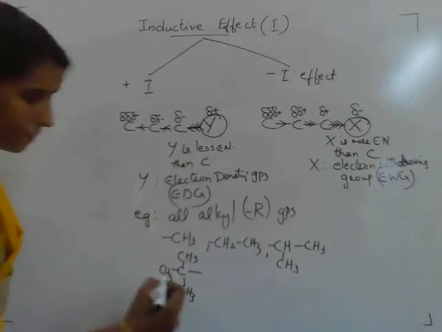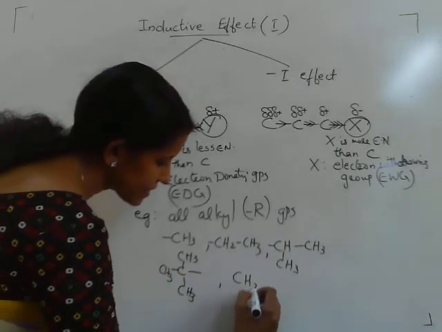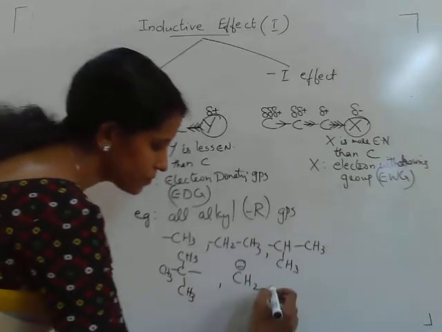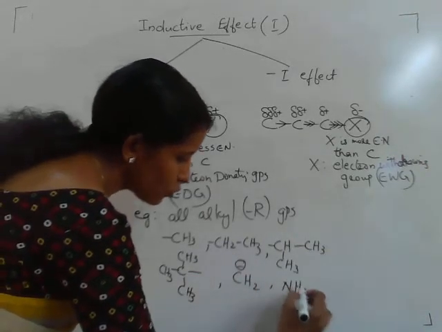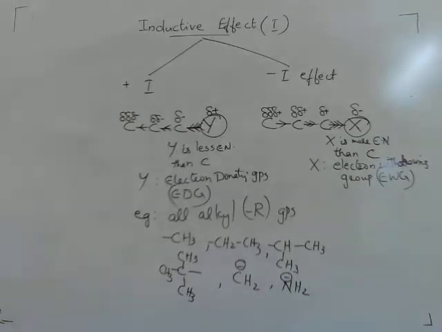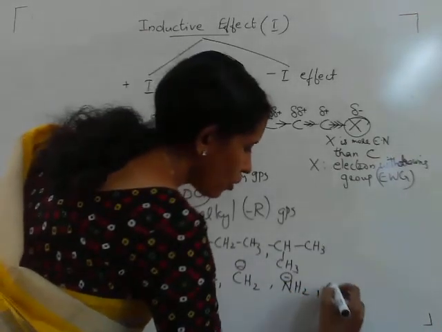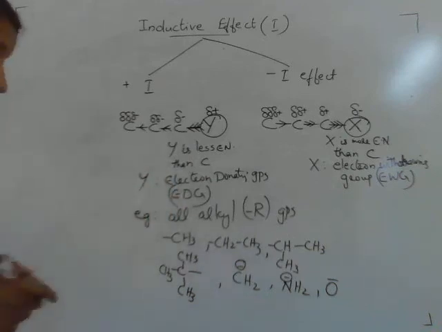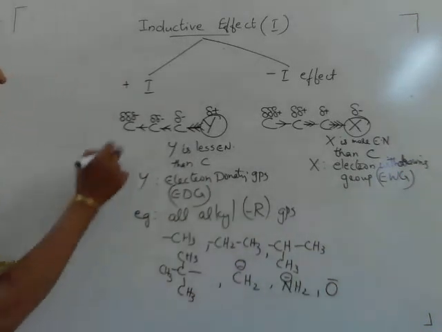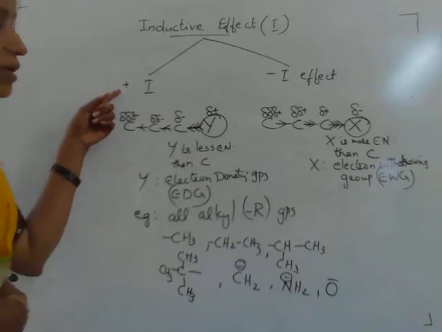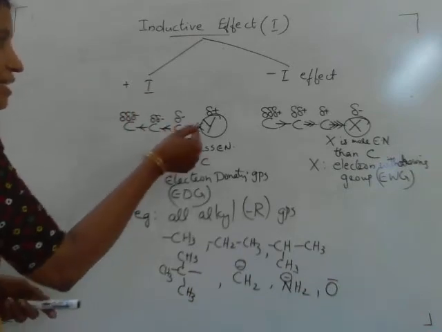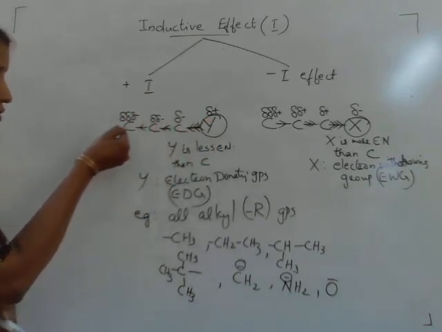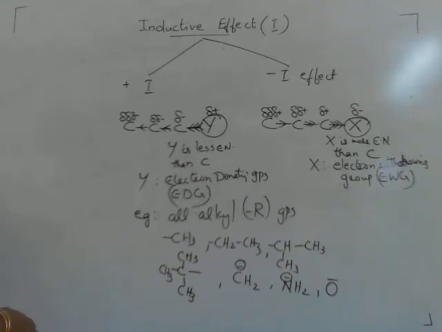Another example, CH2 minus. This is an electron releasing group. Then NH2 minus, electron donating group. Another example, O minus is an electron donating group. So these are examples of electron donating groups. If these groups are present in a carbon chain, they release or donate electrons towards the carbon chain, causing positive inductive effect.